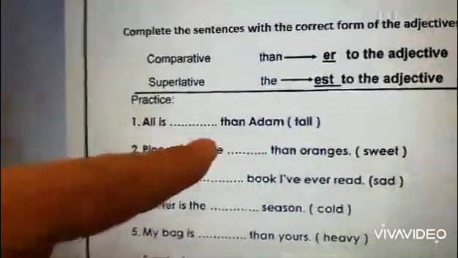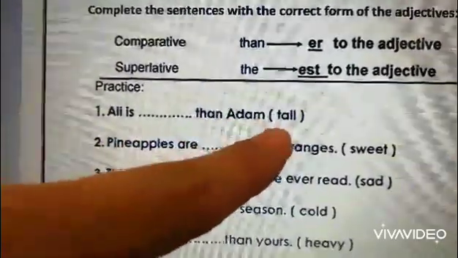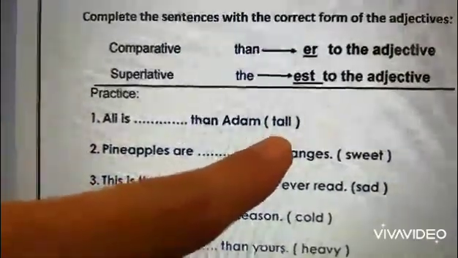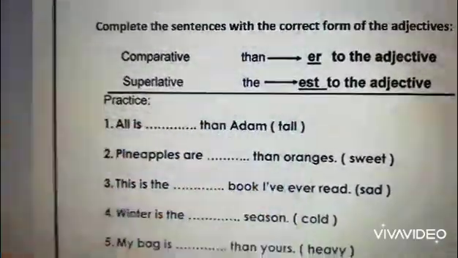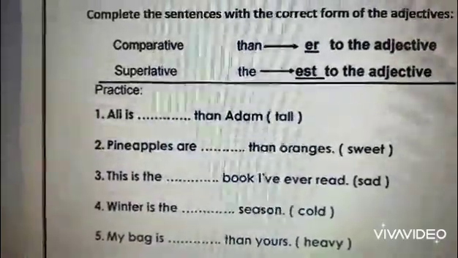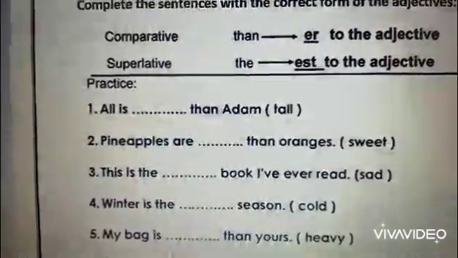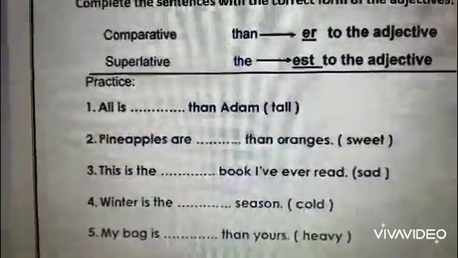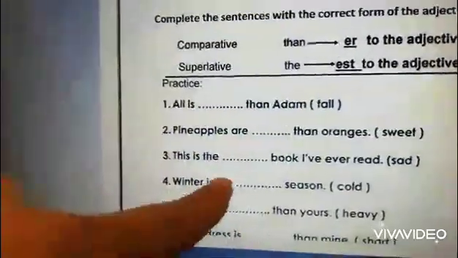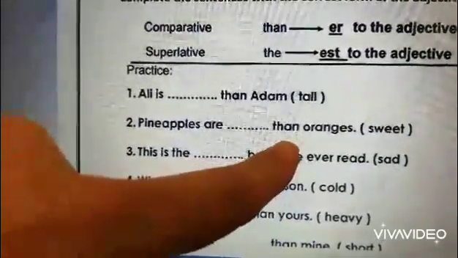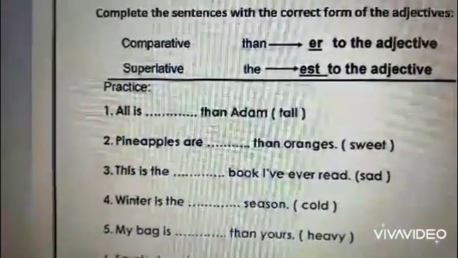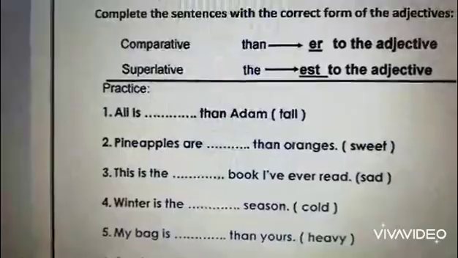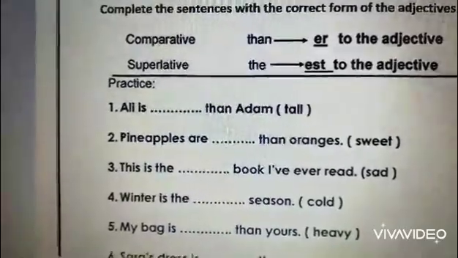We have the word than here, so we add what to tall, we add er. So Ali is taller than Adam. I will show you the answers later on, inshallah. 2, pineapples are than oranges. We have the word than after the blank here, so we add er to sweet. It becomes sweeter. Pineapples are sweeter than oranges.